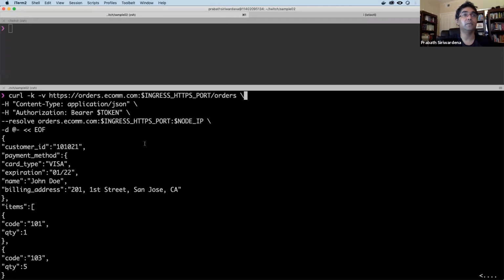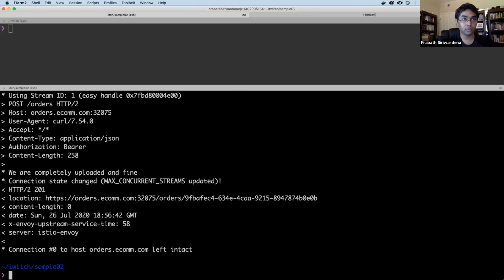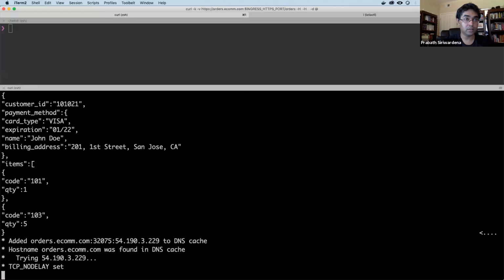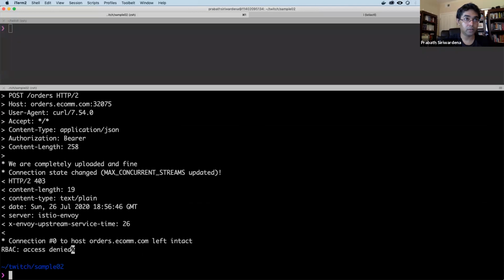Here the JWT is loaded from this particular environment variable, so I set it to empty. Now this should fail, right? Okay, still takes some time to update. Okay, now you can see access denied, RBAC access denied. We are trying to access the microservice without a JWT.